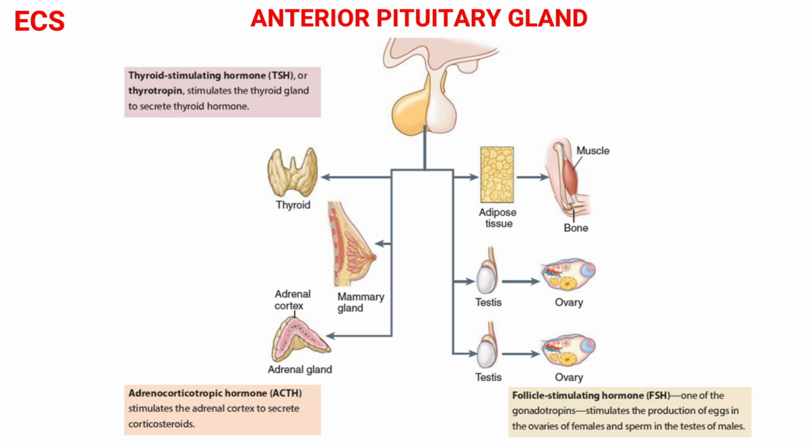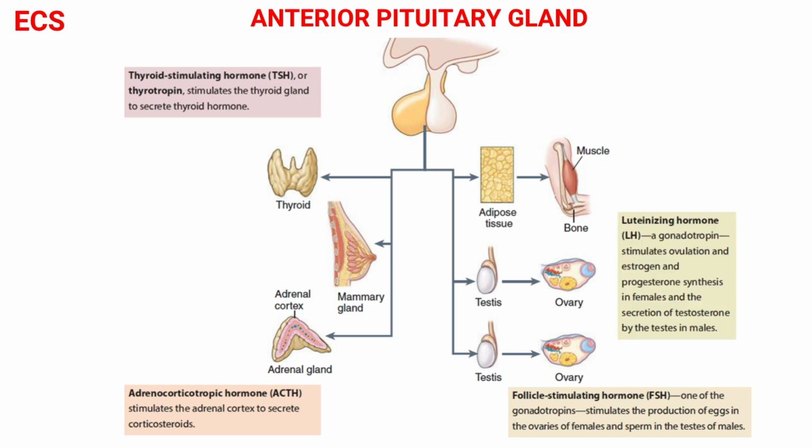Next is follicle stimulating hormone. It controls the production of eggs in ovaries and sperm in the testes. Next is luteinizing hormone. It stimulates the gonads to produce the sex hormones estrogen in females and testosterone in males.